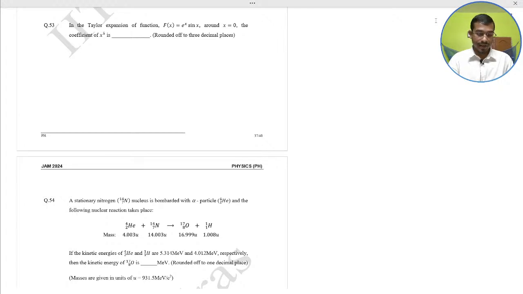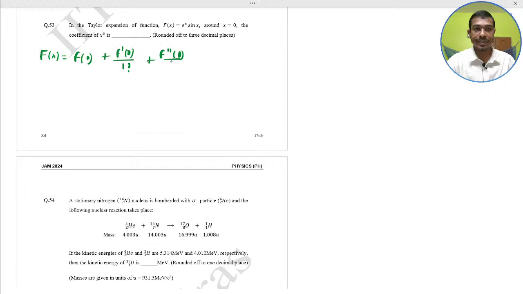Just apply the Taylor series: f(x) equal to f(0) plus f dash at 0 by 1 factorial plus f double dash, second order derivative, by 2 factorial plus dot dot dot, plus f fifth derivative by 5 factorial into x to the power 5.